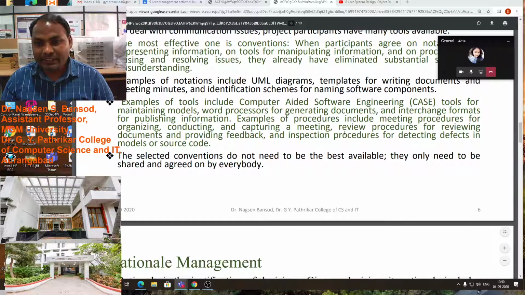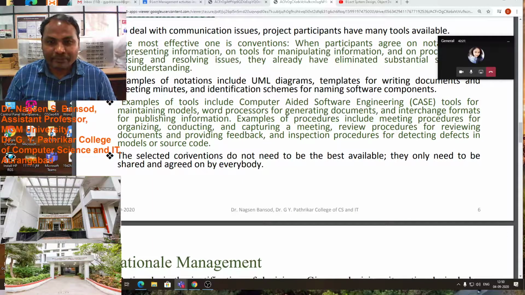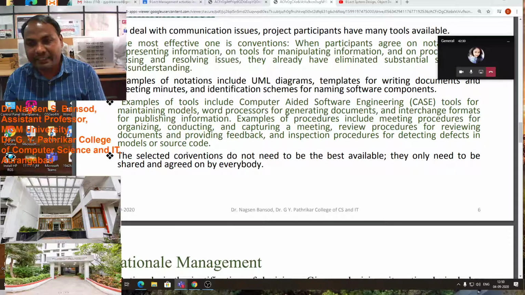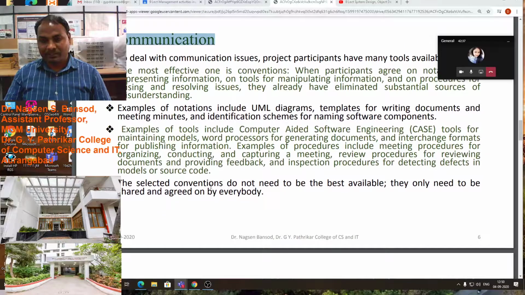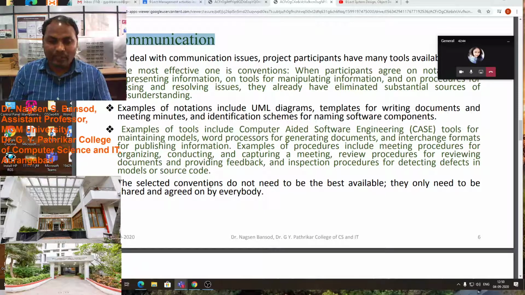Examples of procedures include meetings, a procedure for organizing, conducting and capturing meetings; review, a procedure for reviewing the documents and providing feedback; and inspection, a procedure for detecting defects in the model or source code. These are the examples. Means we have to write our minutes of meeting of the organization on paper.